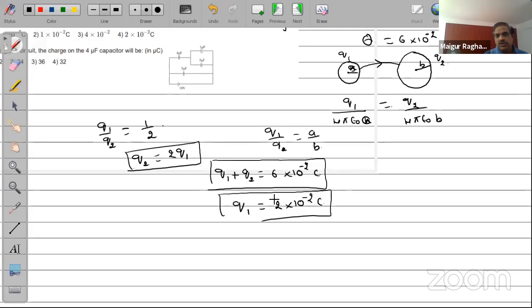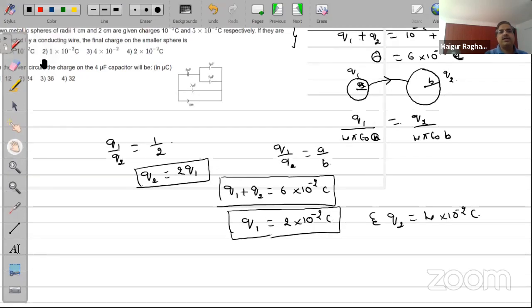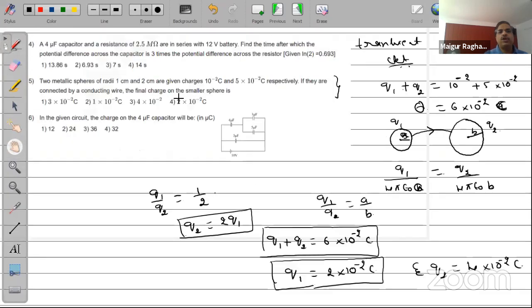So when will that happen? When Q1 is equal to 2 and Q2 is equal to 4 into 10 to the power minus 2 coulomb. So the answer to this question should be pretty simple. It is for the smaller sphere, isn't it? So for the fifth one, the answer is the fourth option. Is that clear? Is that okay with all of you?